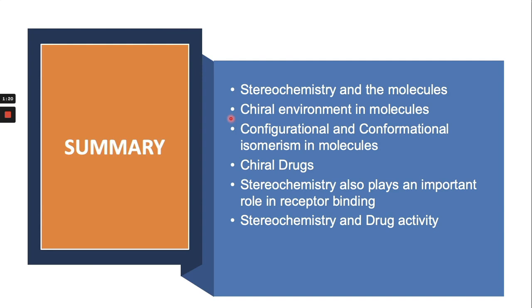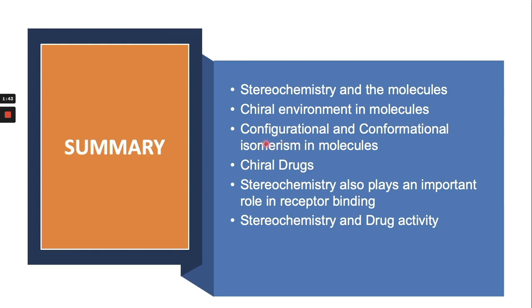Then we learned about configurational isomers, in which we learned how to assign the stereochemistry of a chiral carbon as R or S. Then we saw the conformations of different molecules when they have rotation around a carbon-carbon single bond.